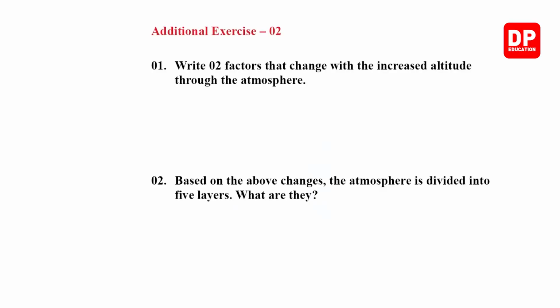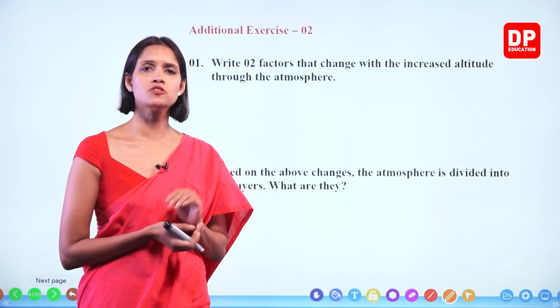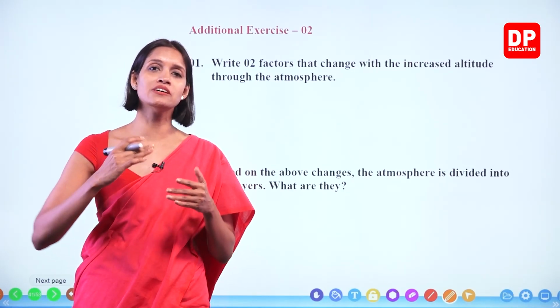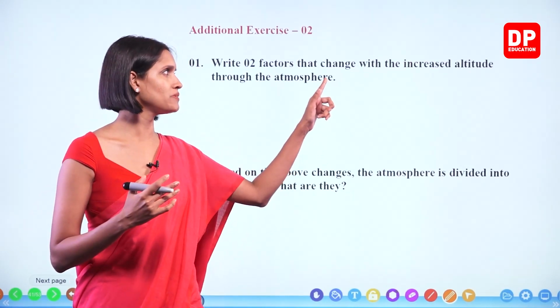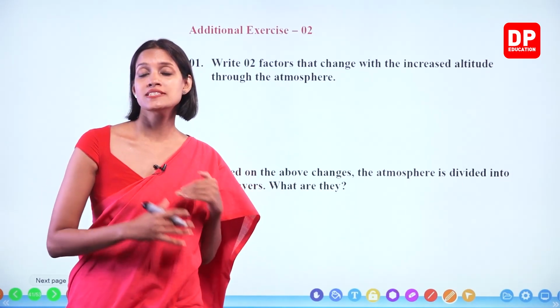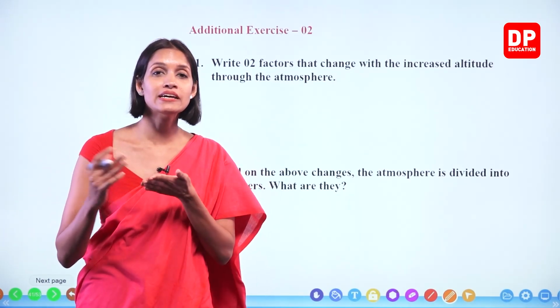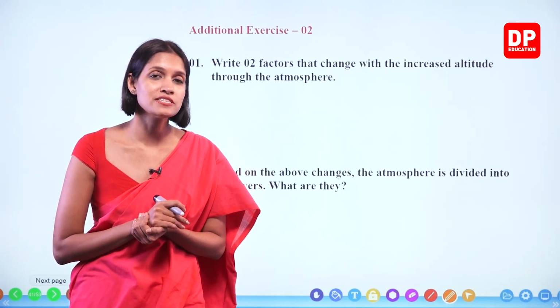Right, exercise number 2. Write 2 factors that change with the increased altitude through the atmosphere. So we learned that throughout the atmosphere, with the increased altitude... You remember what altitude is, children? It means the height from the sea level. So when the height from the sea level of a certain geographical area increases, what happens, children?